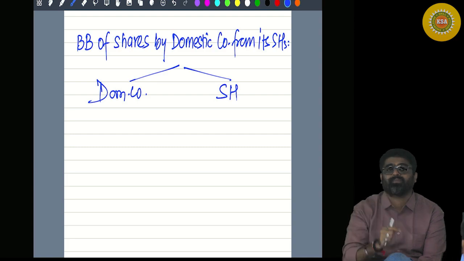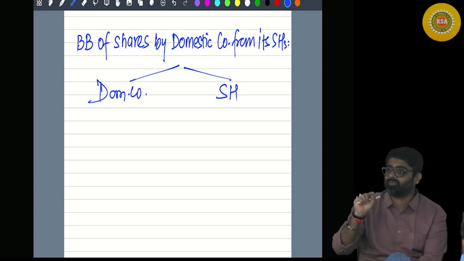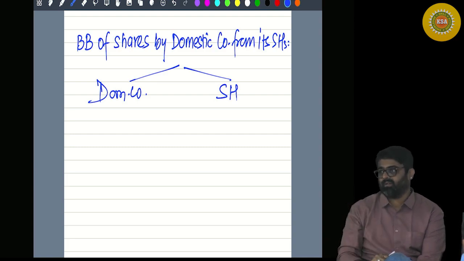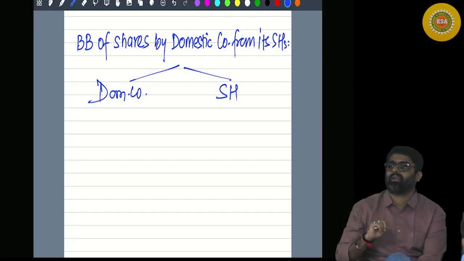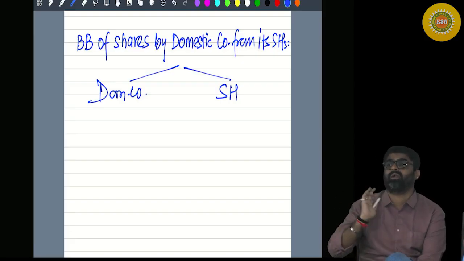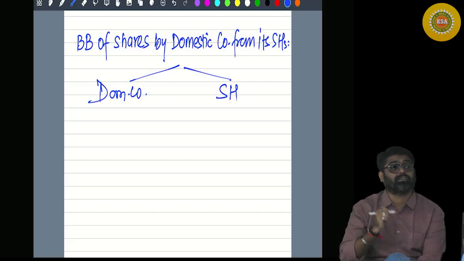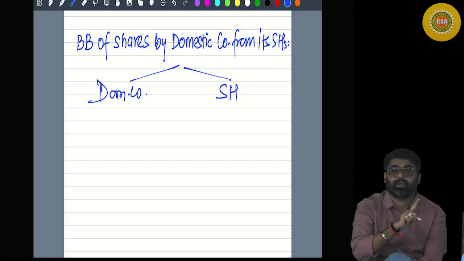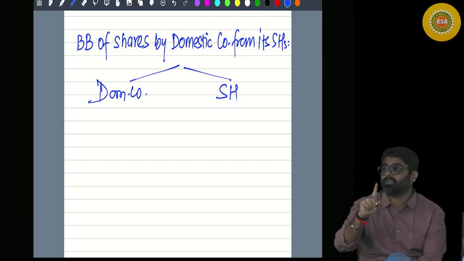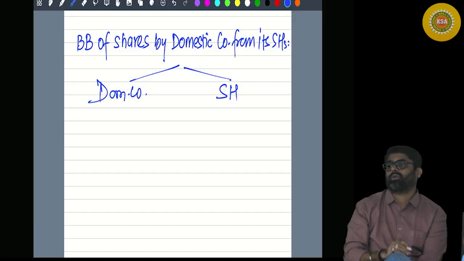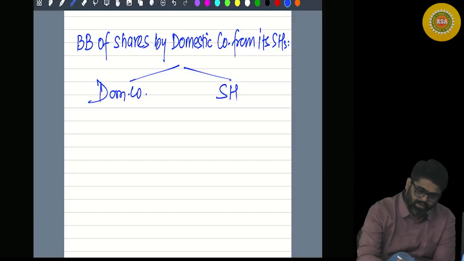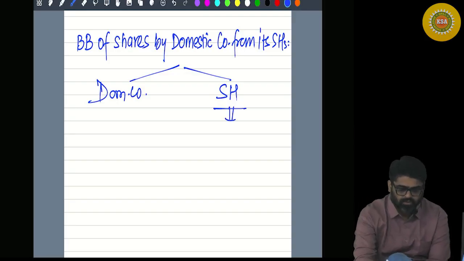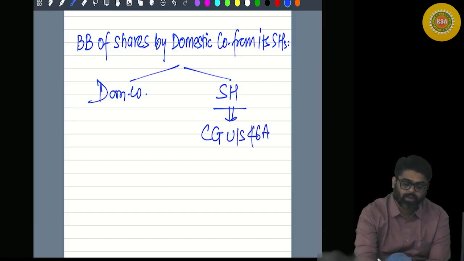In this exceptional case, 46A will not be applicable. Capital gain will not be calculated. And what is that exception? A domestic company doing buyback of shares from its shareholder. So at that time, in the hands of the shareholder, capital gain under section 46A will not be computed.